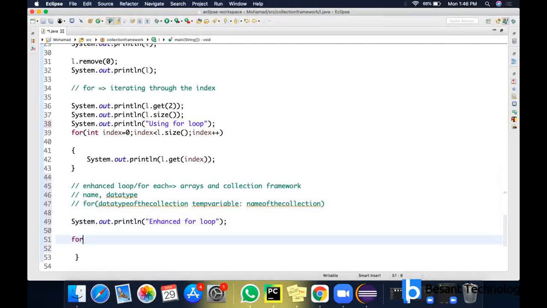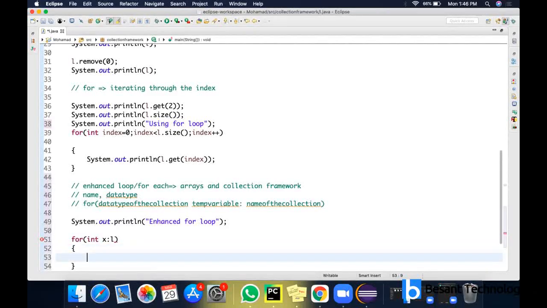So what I have to do for then data type of the collection. Data type of the collection is integer. Then a temporary variable. I can give any variable. I am just giving this x. Then colon, name of the collection. Name of the collection is L. So inside this one, I can just print this x.